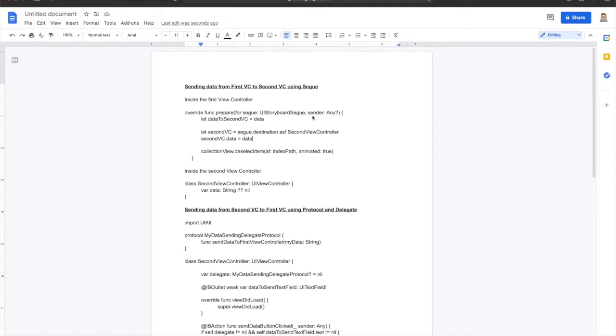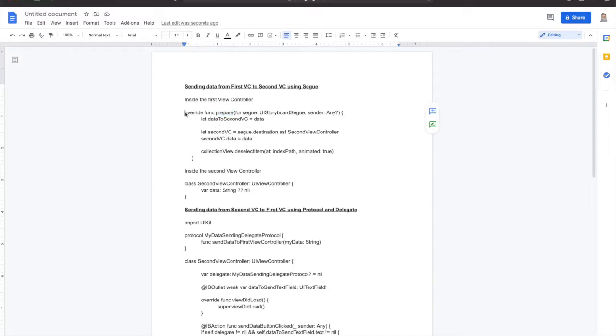In order to send data from the first view controller to the second view controller using segue, I wrote some blocks of code to showcase this. First, we had the function called prepare. It's already written for us at the bottom of the view controller file, especially on the first view controller file, that we just had to comment out. But if we don't have it, this is a way to write it.